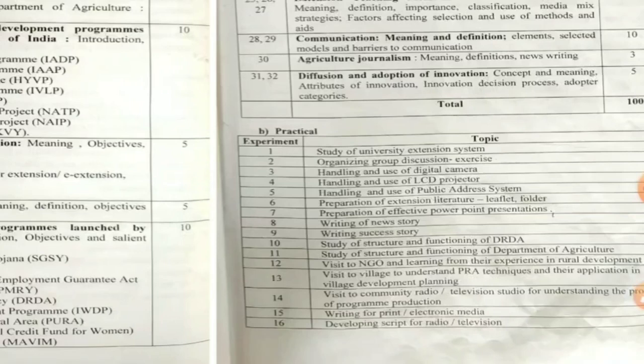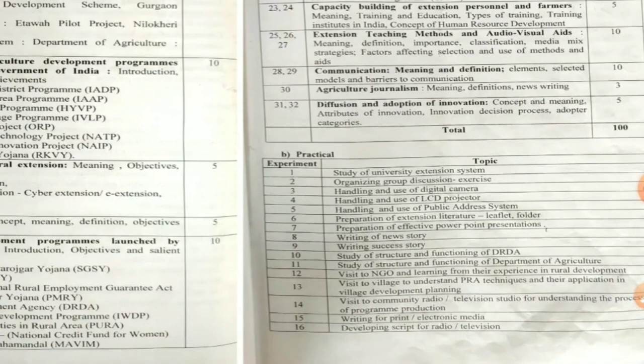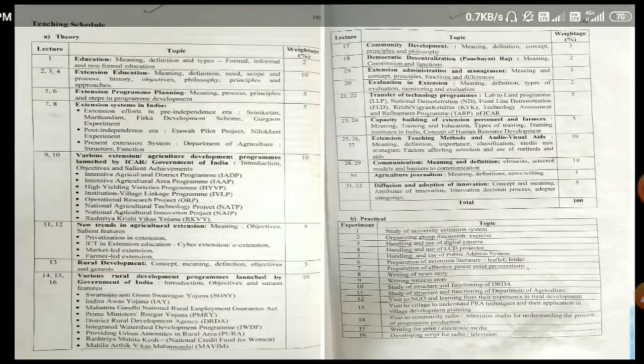The next is exercise number 15, writing for print and electronic media, and 16, developing script for radio and television. So most of the practical is for the elective, Extension 244, that is agriculture journalism, 4th semester. It is an elective course. And this course is actually also of old Extension 353. So here we completed, we discussed all the syllabus.